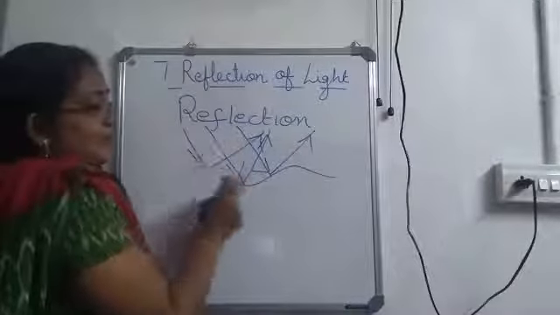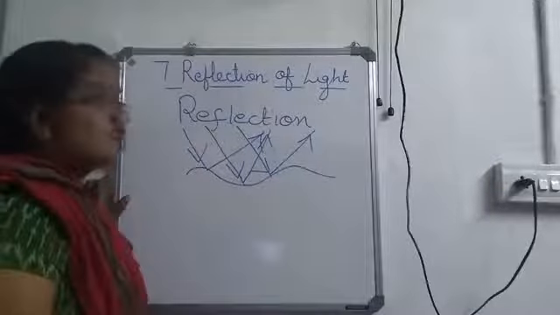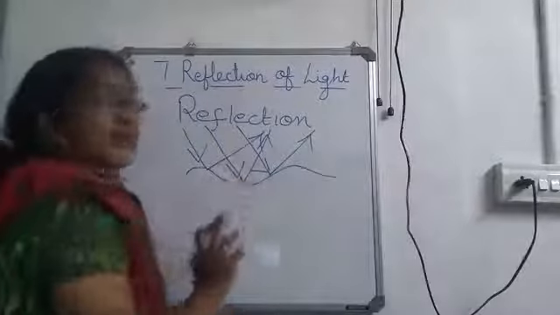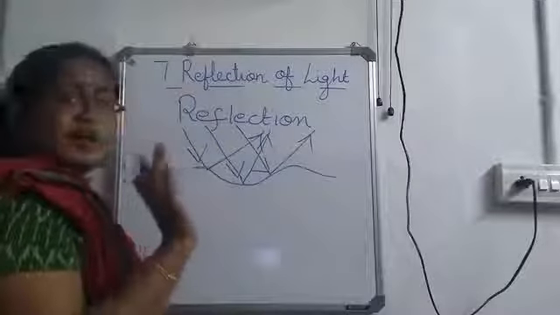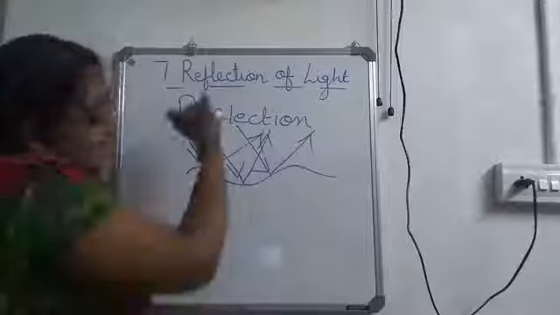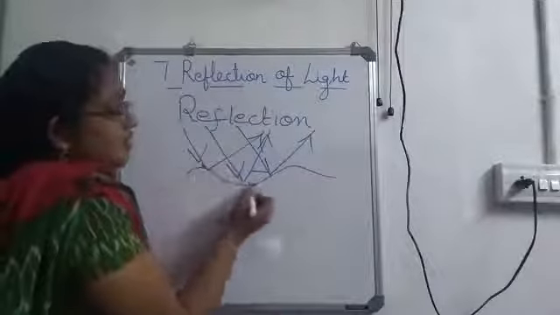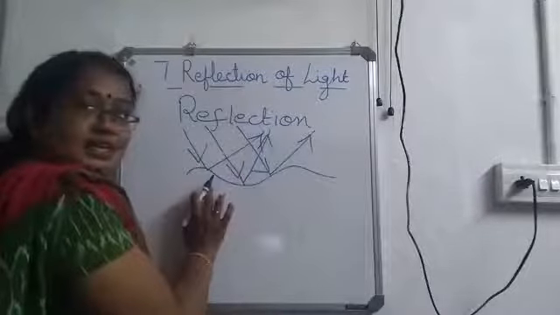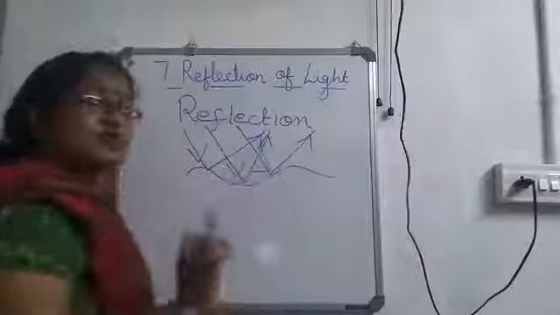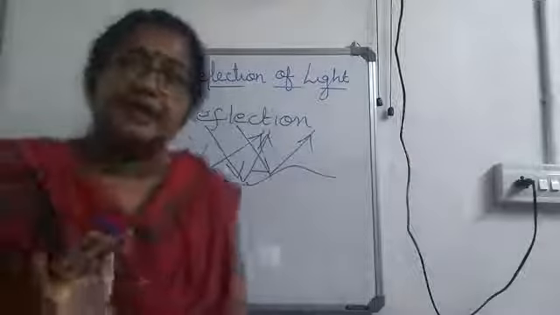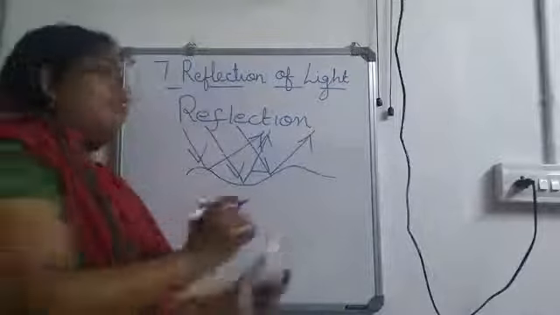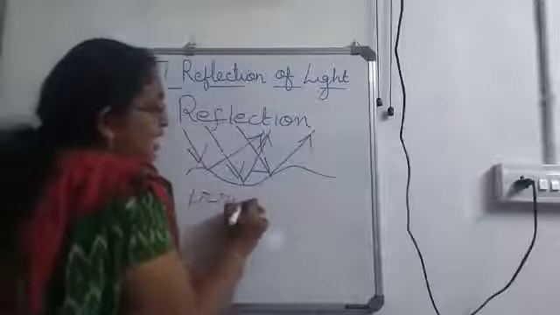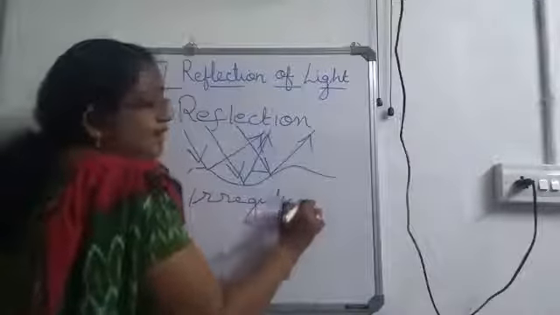When the parallel rays hit on an irregular surface, what happens? The reflected rays will be irregular. It won't be parallel. The incident rays, the rays which hit on this surface, are parallel to each other, but the rays which bounce back are not parallel. So, such a reflection can be called as irregular reflection.